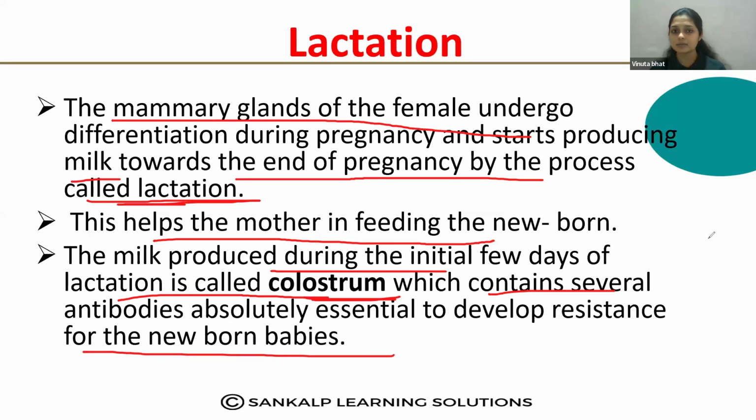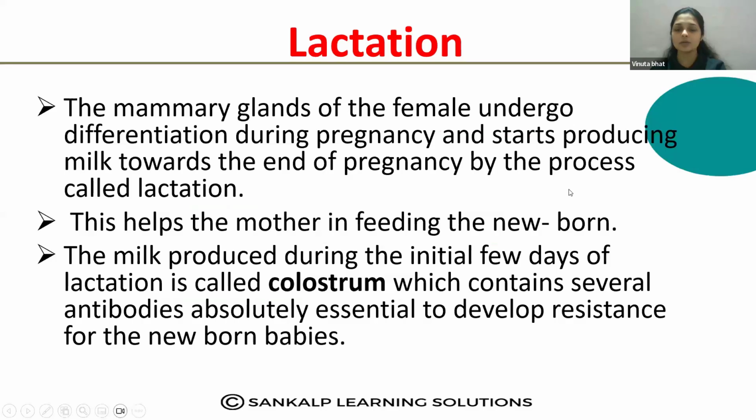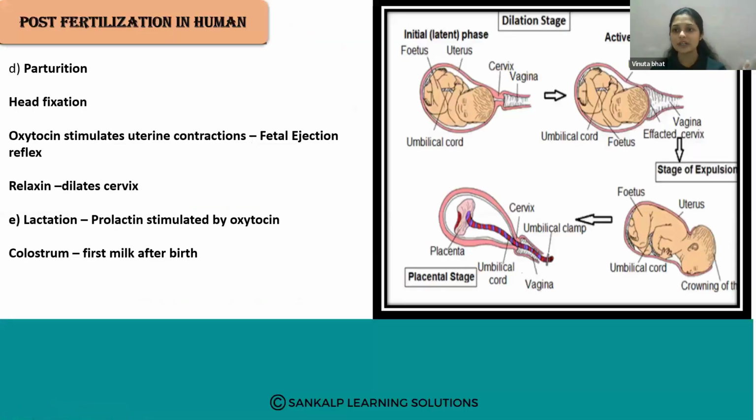So that is the lactation period. This is how the post-fertilization events and parturition take place in the human body.